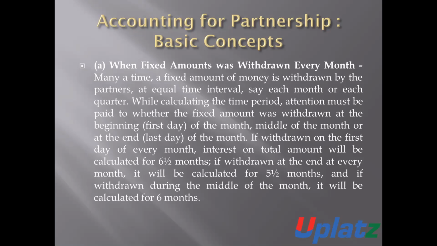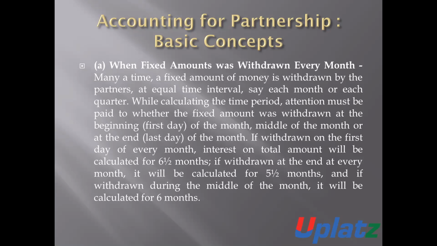And if drawings are made during the month, then it will be calculated for 6 months. If in the beginning of the month, then for 6.5 months. If the withdrawal is made at the end of the month, then 5.5 months. And if such withdrawal is made during the middle of the month, then it will be calculated for 6 months.